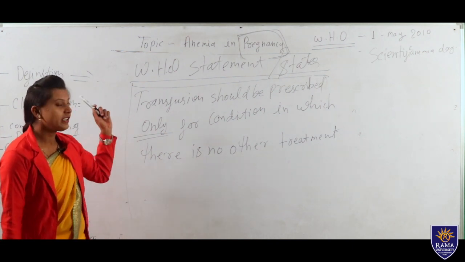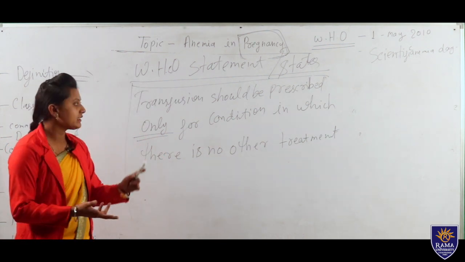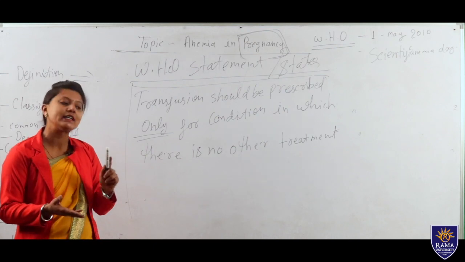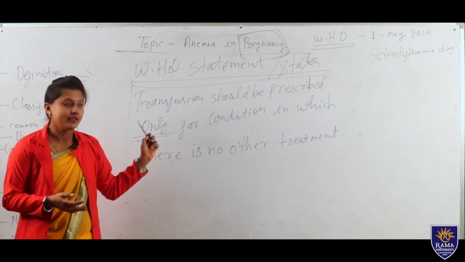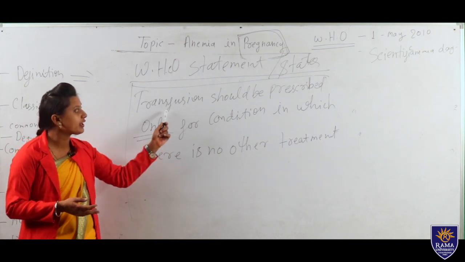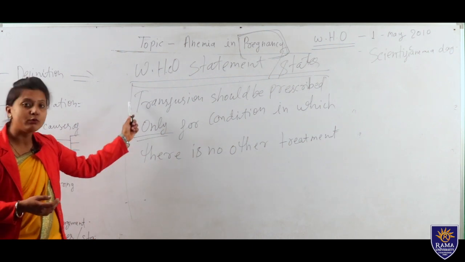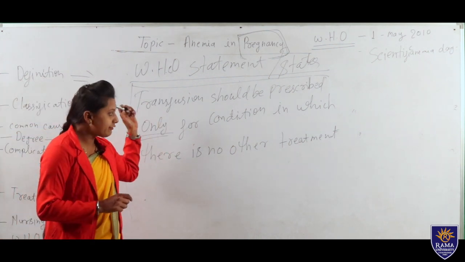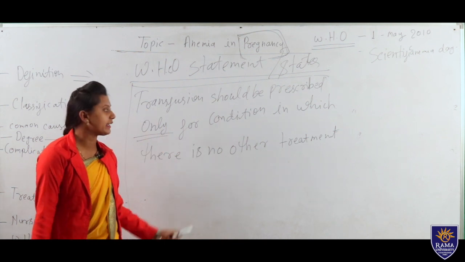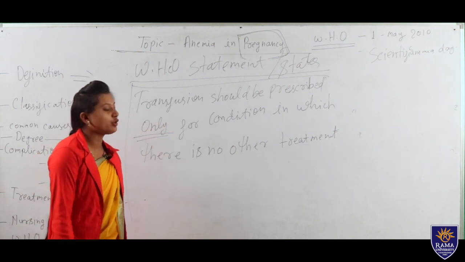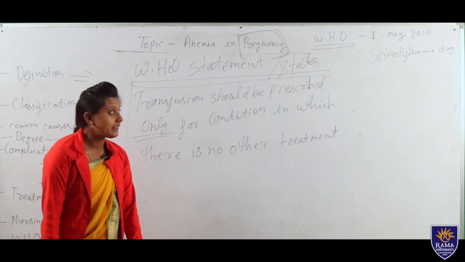That means if it is not possible to treat with medical or nursing management, or with any kind of supplement, only then can we go for transfusion. That statement came from WHO. If there is no treatment possible for anemia in pregnancy, then only can we go for blood transfusion or stem cell transfer.